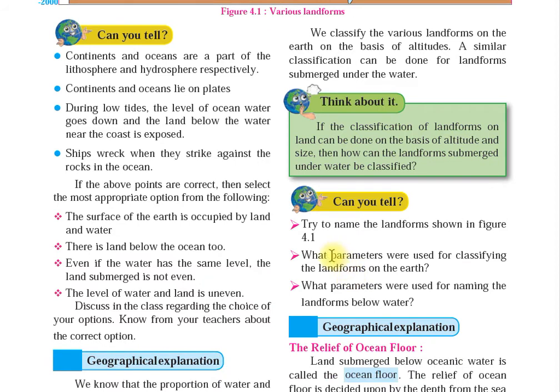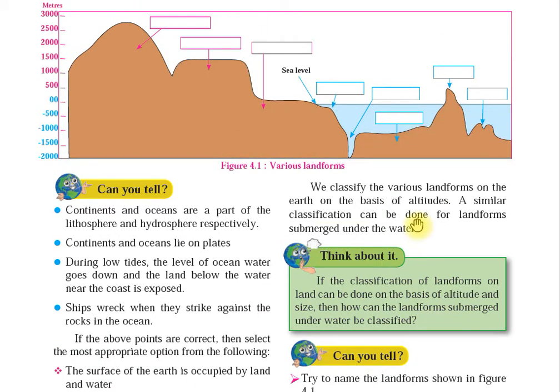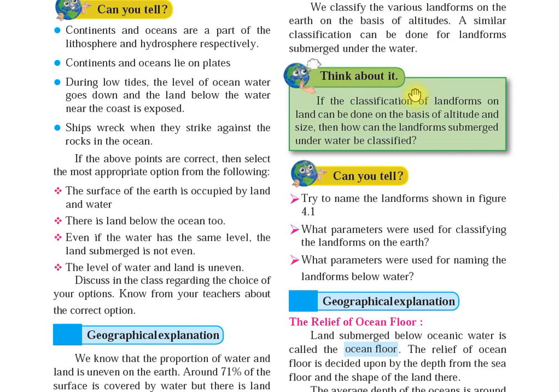Now, second question. What parameters were used for classifying the landforms on the earth? What parameters means what method was used? It's your altitude and the shape of the land. Altitude and the shape of the land were the parameters used for classifying the landforms on the earth.